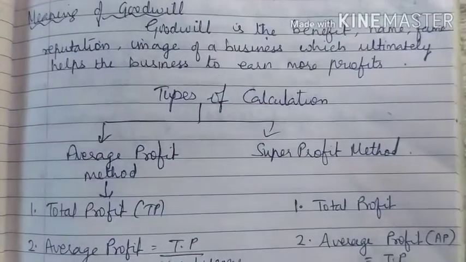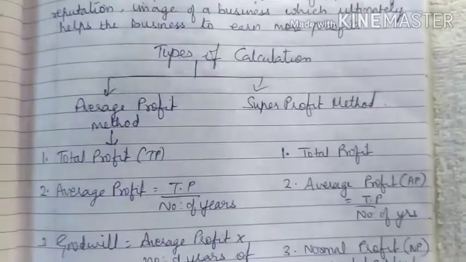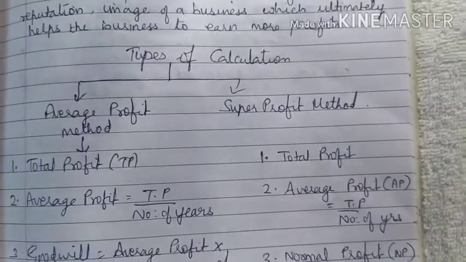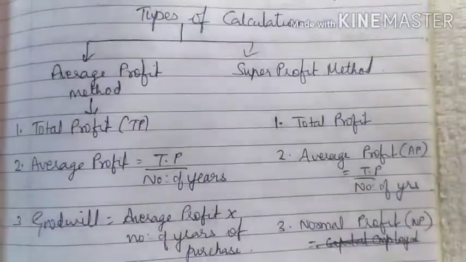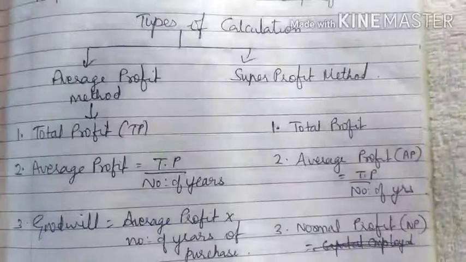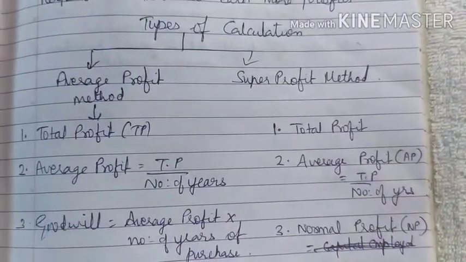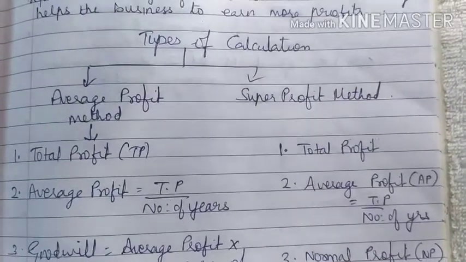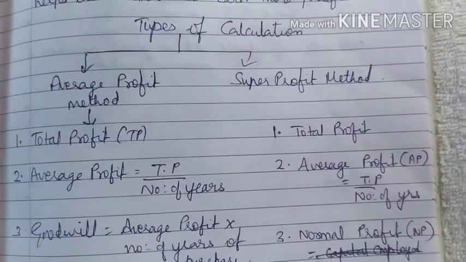Now very fast we will see what the methods are. There are two methods of calculation of goodwill. In most of the problems the goodwill amount will be given to you. In a very rare case you can have a problem where goodwill is not given to you. In that case you have to calculate the goodwill with the help of some information given in the problem.